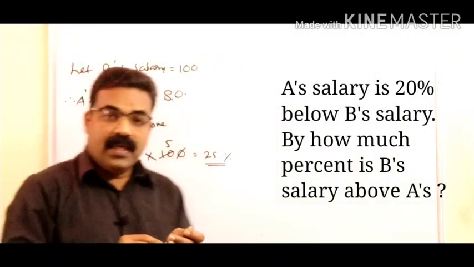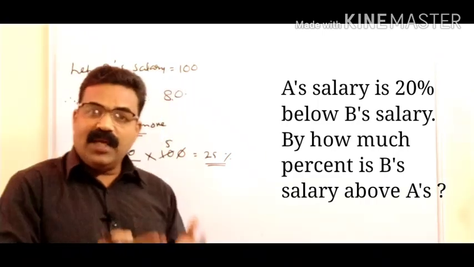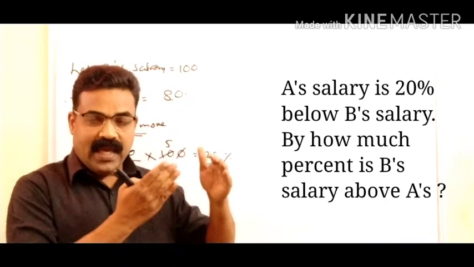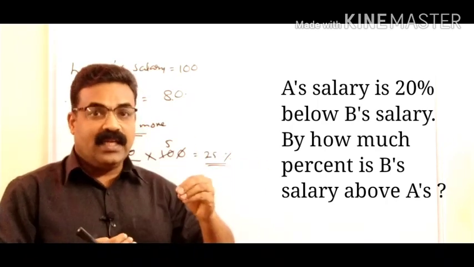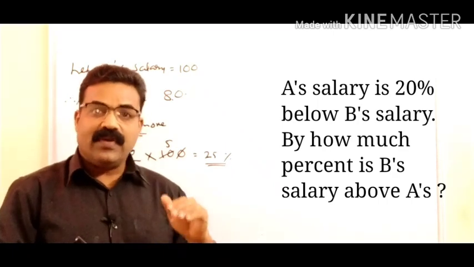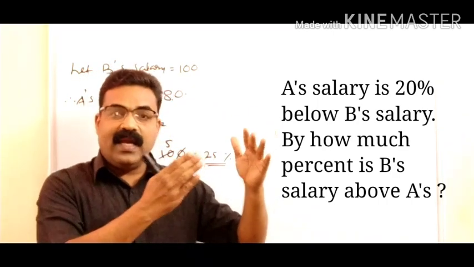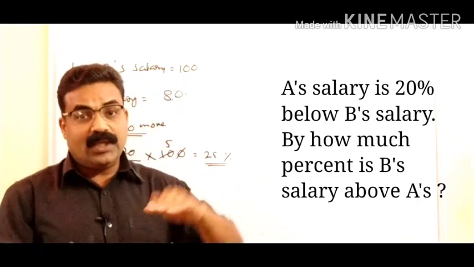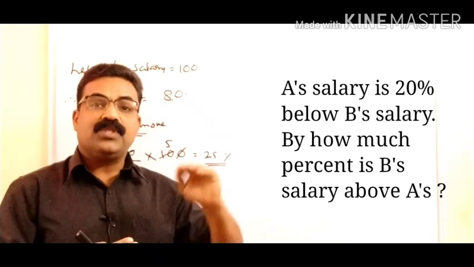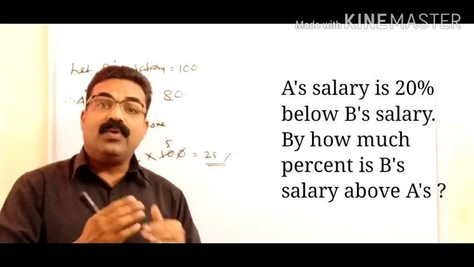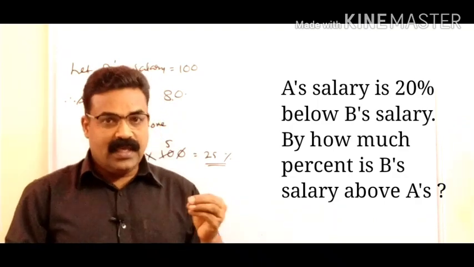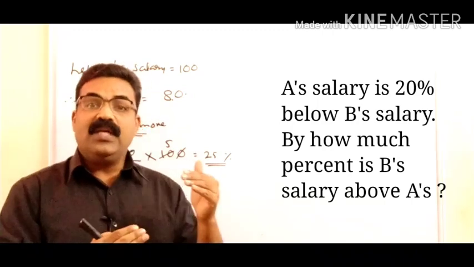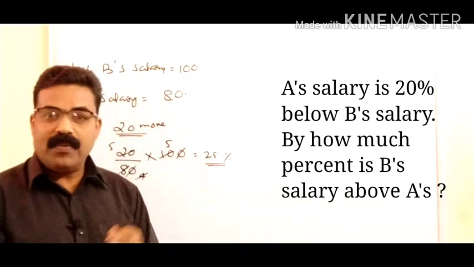That means A is getting 80 rupees, B is getting 100 rupees. When you compare A's salary with B's salary, A is getting 20% less, because from 100, 80 is 20% less. But when you consider the opposite, 80 to 100 means 20 rupees more, and that 20 rupees is 25% of 80. So B is getting 25% more than A, whereas A is getting 20% less than B. I hope you understood.